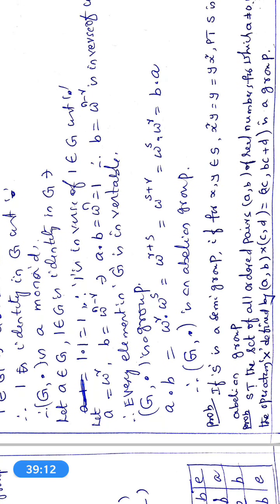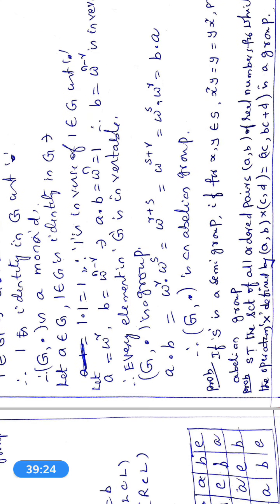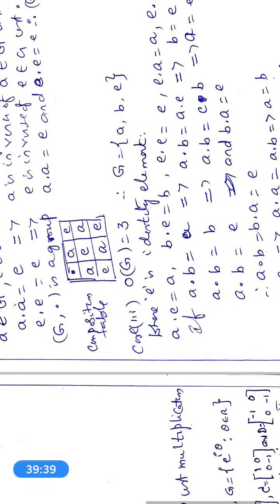Another problem, show that the set of all ordered pairs A comma B of real numbers for which A not equal to 0 with respect to the operation into defined by pair AB into pair CD is equal to pair AC comma BC plus D is a group.